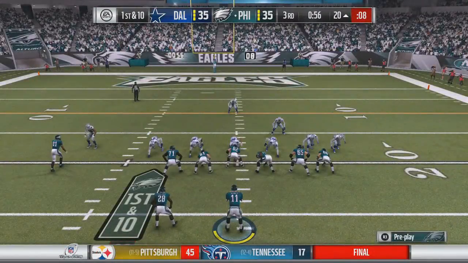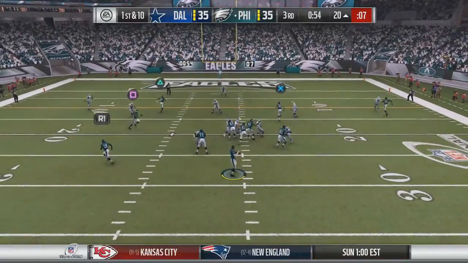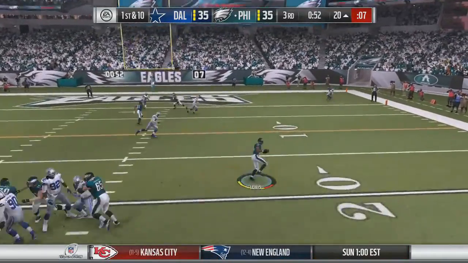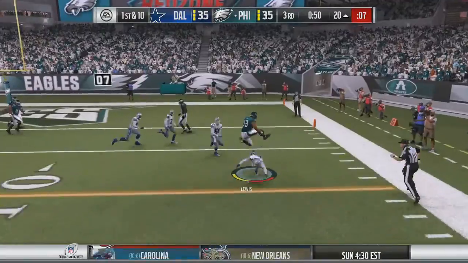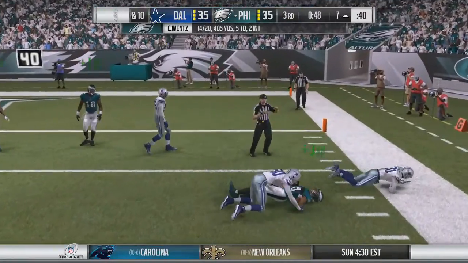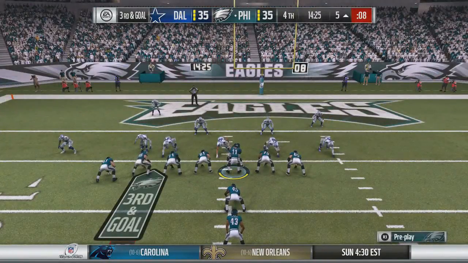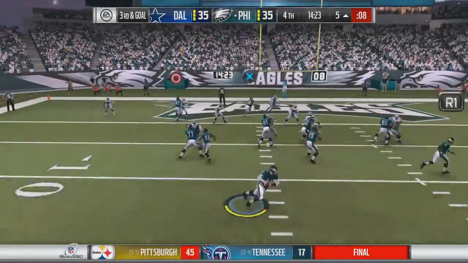4 carries for 32 yards for Wentz. Next play, 1st and 10. Wentz takes the snap, stands in the pocket, over the middle, caught by Lewis on the underneath route, and he hurdles a defender and is brought down at the 7-yard line. So now we advance to the 4th quarter. It's 3rd and goal. Wentz under center, play action.